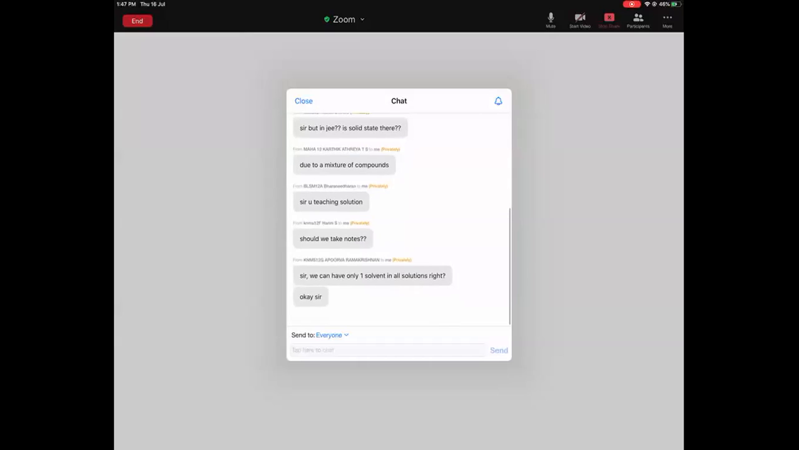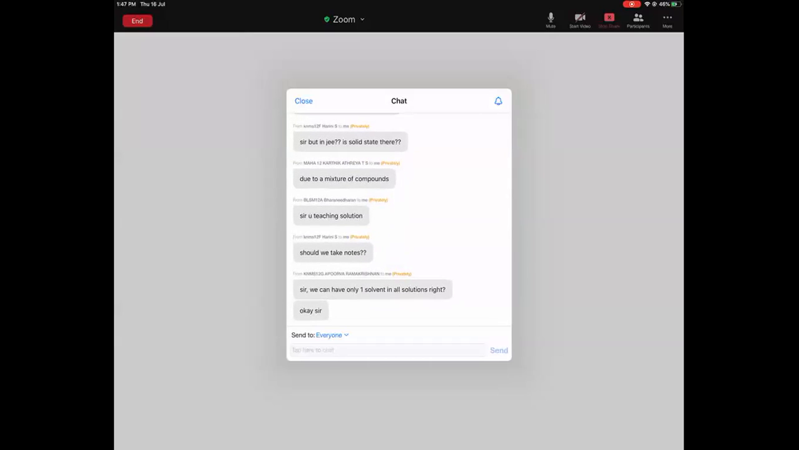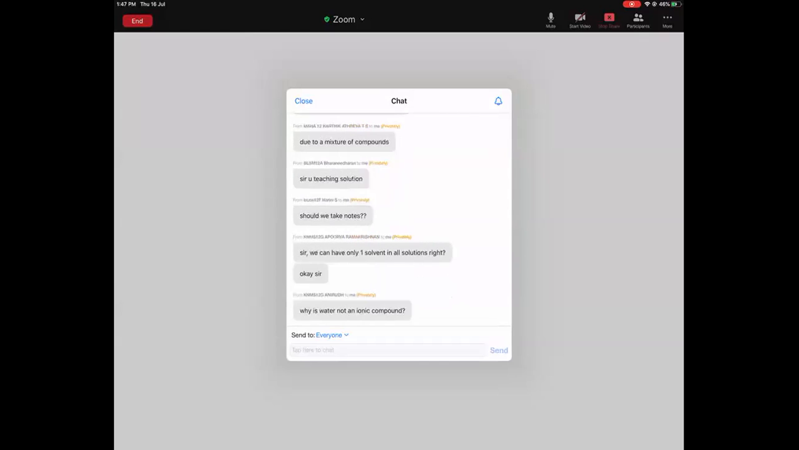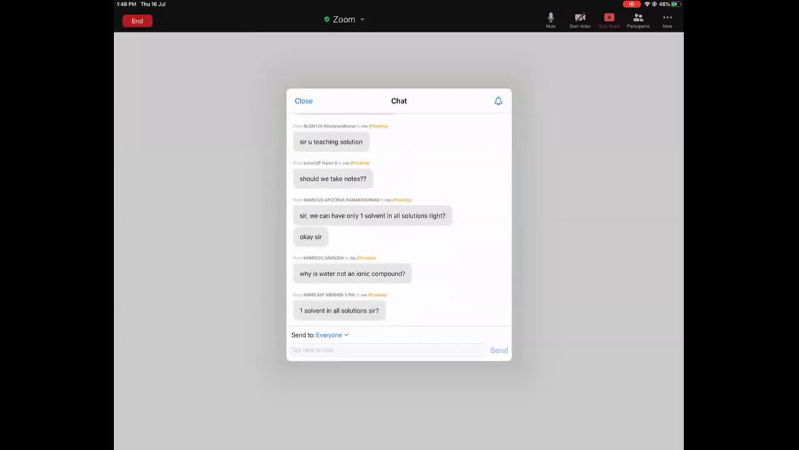Yes, please write notes. Can we have only one solution in all solutions? No, you can't. Why is water not an ionic compound? I can't answer that, Anirudh. Water is covalent. There is a sharing of electrons between hydrogen and oxygen. So water is not an electrovalent compound. Water is called a universal solvent because it dissolves both electrovalent species and covalent species. That is why it is called a universal solvent.